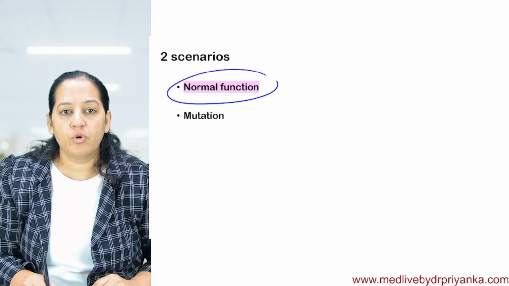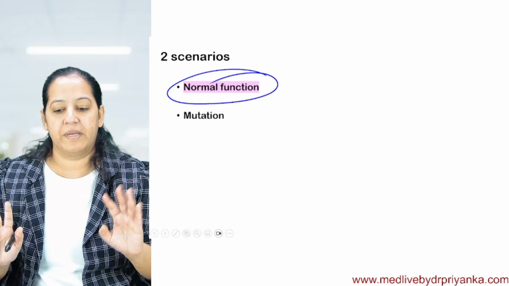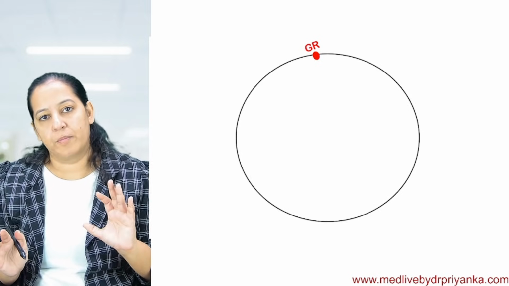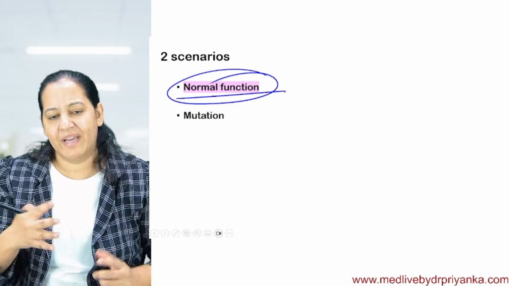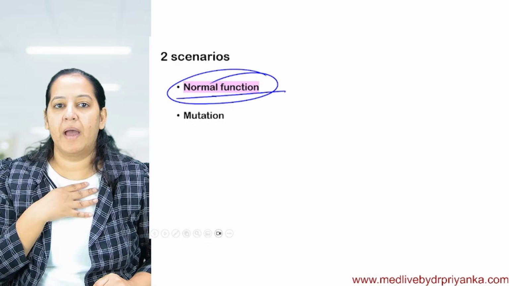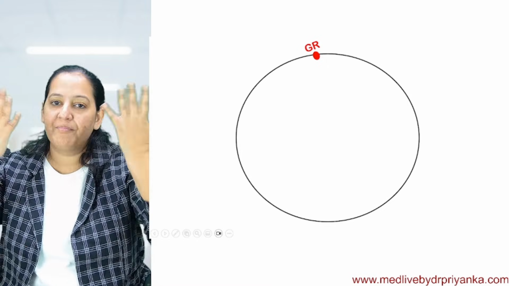Let's take the first scenario, normal. Normally, how does RAS function? Everyone focus here. I will not repeat it. So you can see a normal cell. I'm teaching a normal scenario. Consider me a normal human. I don't have malignancy right now. So all my cells look like this. It can be any cell of my body.